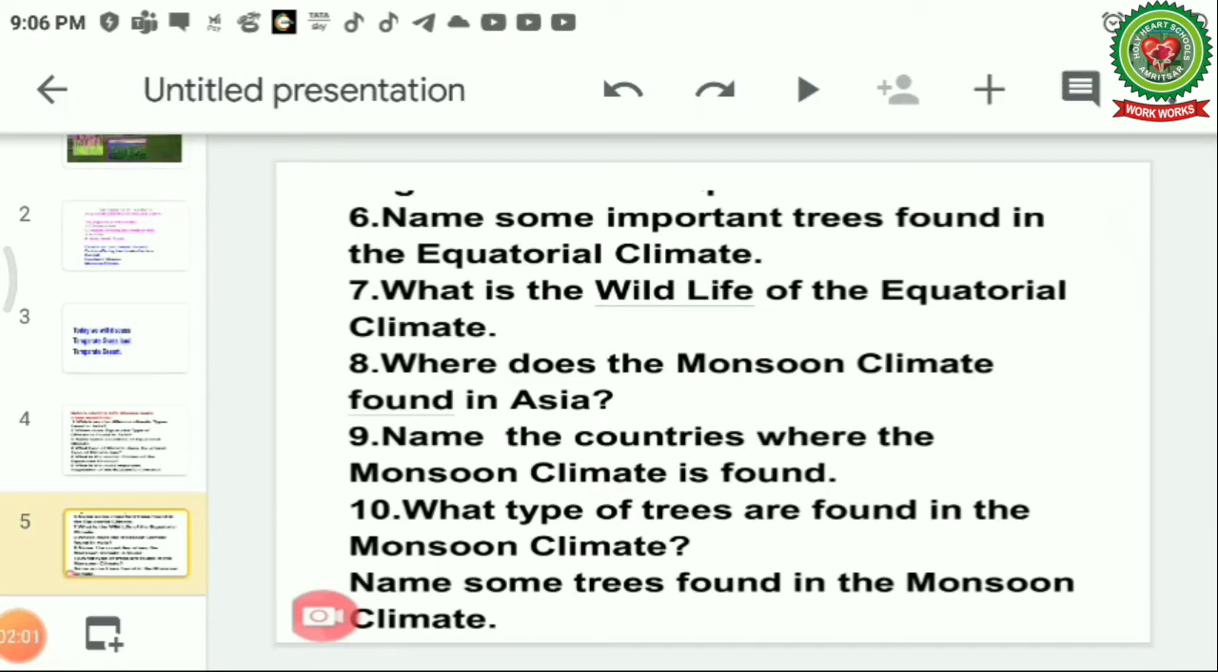Where is the monsoon climate found in Asia? Name the countries where the monsoon climate is found. What type of trees are found in the monsoon climate? Name some trees found in monsoon climate. Children, try to find out the answer of these questions. This is going to help you for revising the lesson which you have done so far.